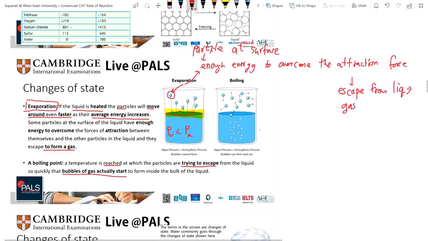If PV is less than PA, the bubbles cannot form, which is evaporation. But at boiling, the vapor pressure PV equals PA, the atmospheric pressure, so we can see the bubbles. The bubbles can form and rise. This is boiling. These are the differences between evaporation and boiling.